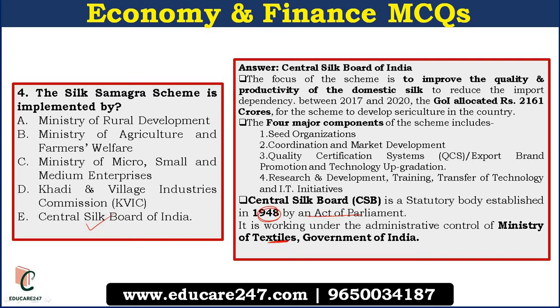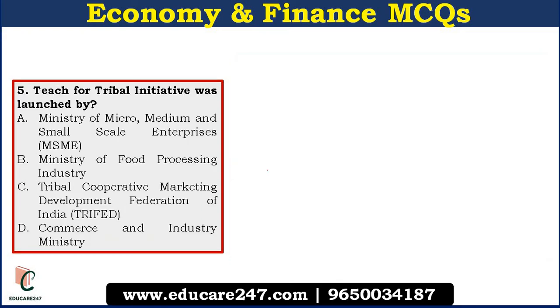The focus of the scheme is to improve the quality and productivity of domestic silk and to reduce import dependency between 2017 and 2020, and the Government of India has allocated Rs 2161 crores for the scheme to develop sericulture in the country. There are 4 major components in the scheme, which include seed organization, coordination and market development, quality certification systems, and research and development.